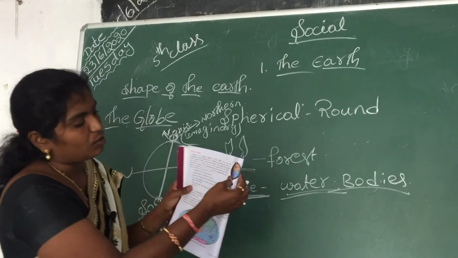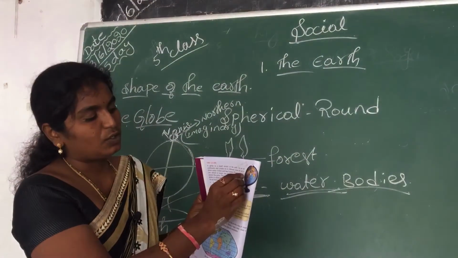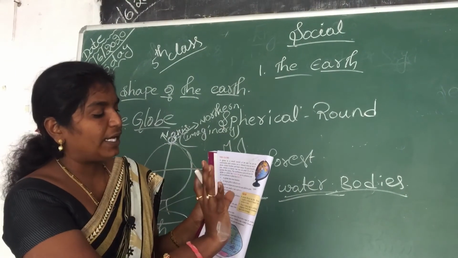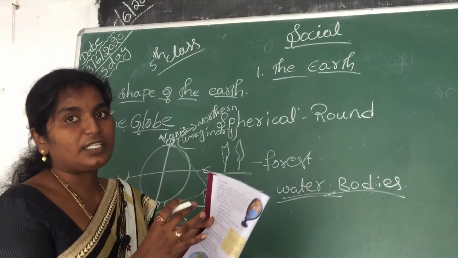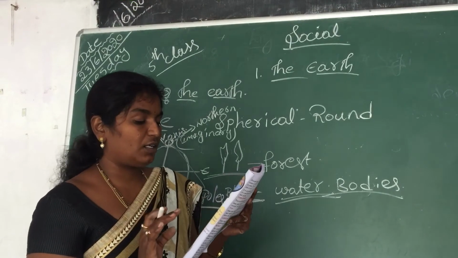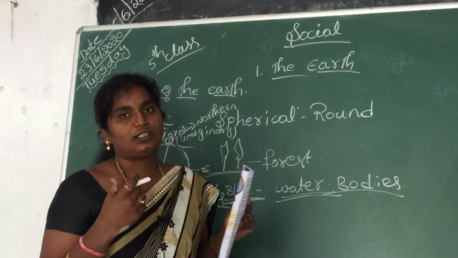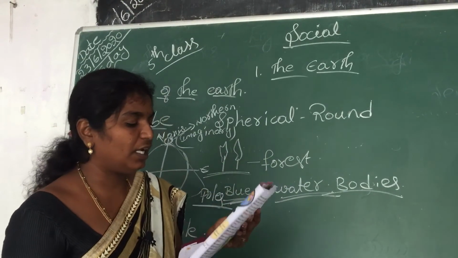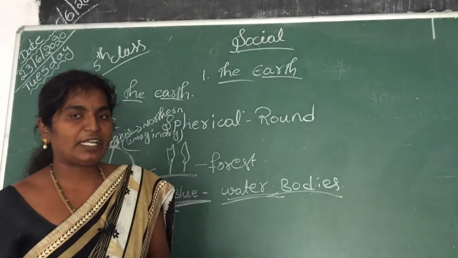If you are seeing the globe, you will see the whole earth on the globe. So you will see continents, oceans, countries, each and everything on the globe, but you cannot understand so much detail on the globe. It is not possible to make a globe for a part of the earth. We will see the whole part of the earth. We cannot make a globe to see only one part.